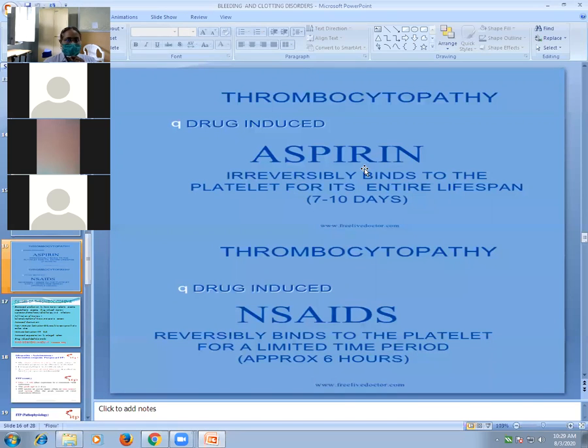Another drug which causes thrombocytopathy is NSAIDs, like diclofenac, ibuprofen. NSAIDs also affect platelet functioning. So in bleeding and clotting disorder, these two drugs are contraindicated. In patients with known bleeding clotting disorder, aspirin and NSAIDs are contraindicated because they affect platelet functioning. Already platelet count is low, and they also affect the platelet functioning. So these two drugs are contraindicated.